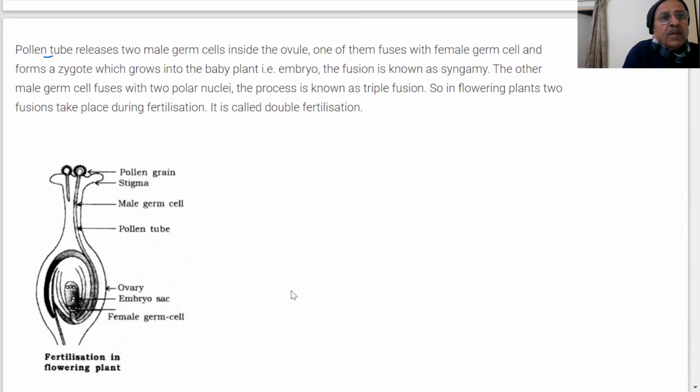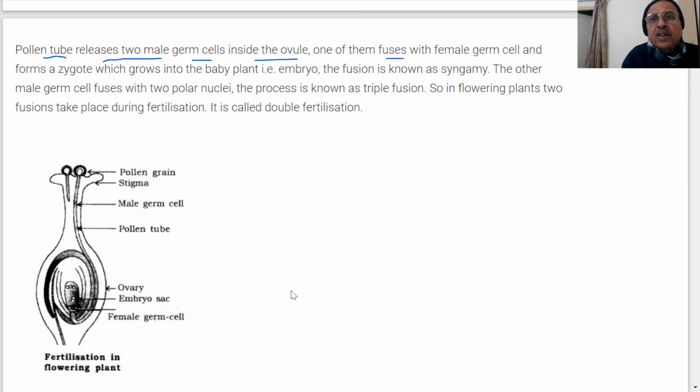Pollen tube releases two male germ cell inside the ovule. Pollen grain, stigma, male germ cell, pollen tube, ovary, embryo, female germ cell.